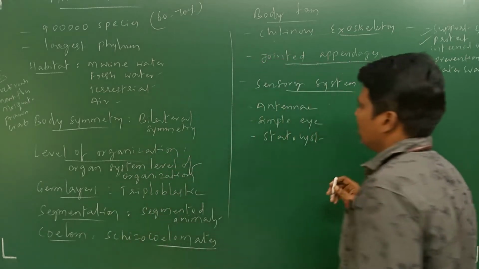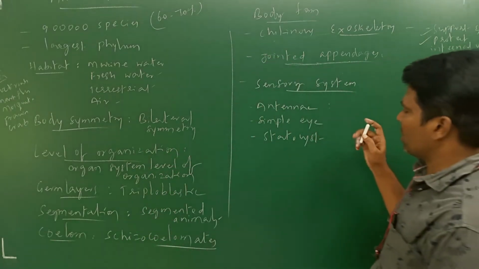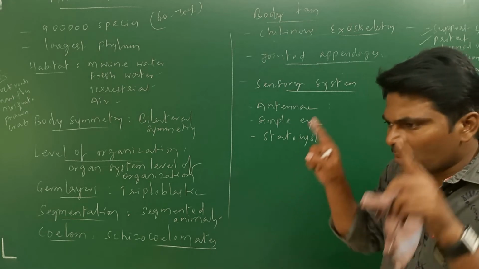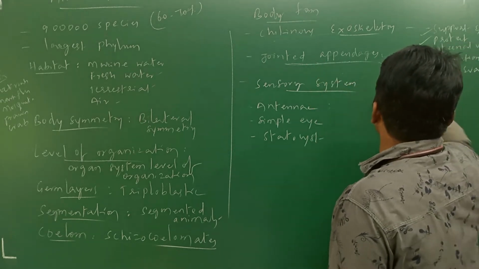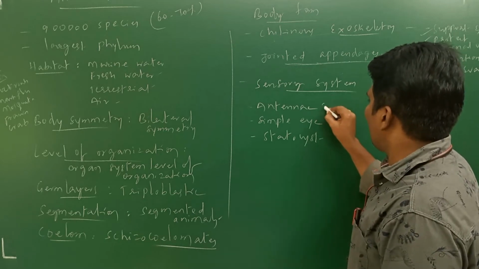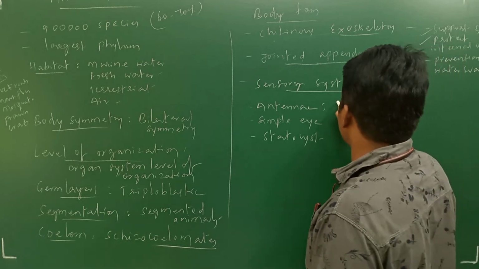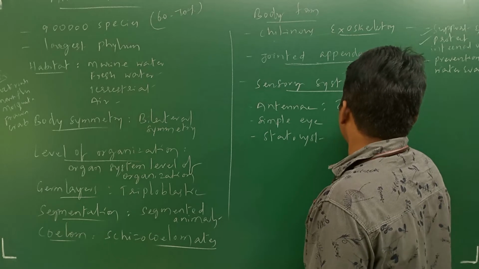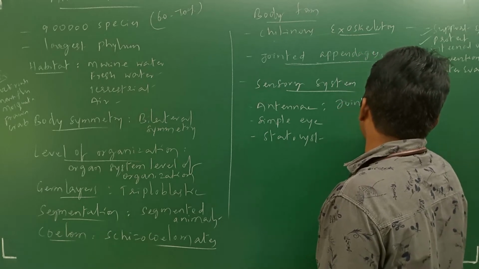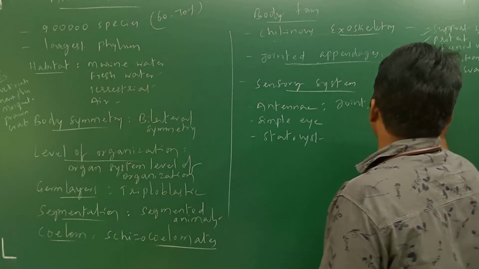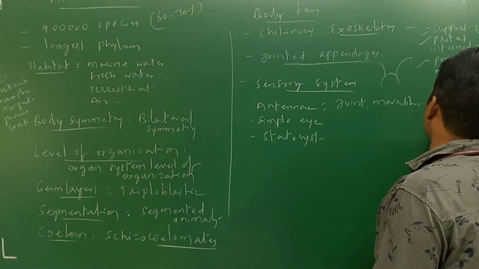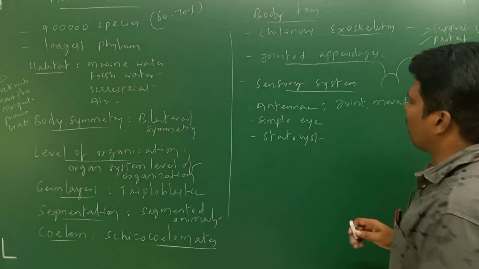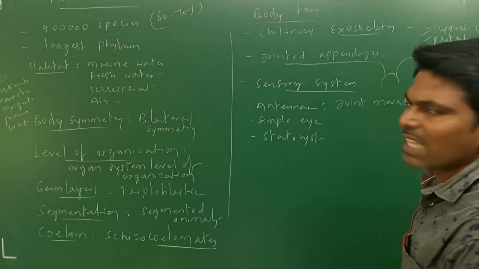These antennae, if you observe that particular organism, at the anterior portion there are small appendages, jointed, movable, slender structures which are present. Those we call antennae.